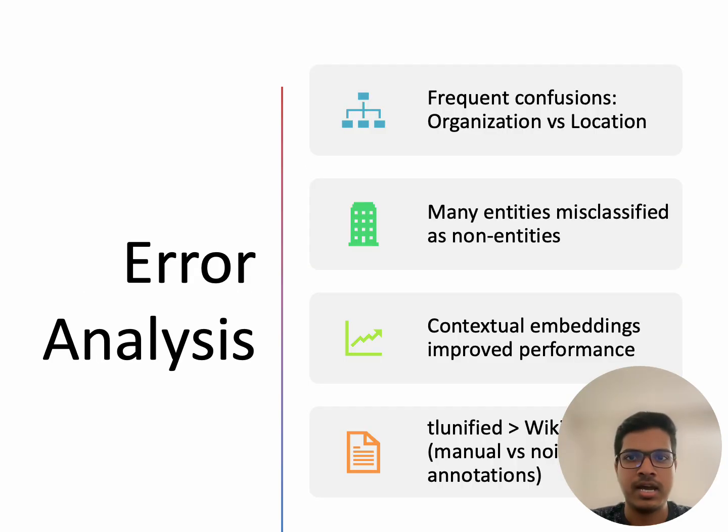Our experiments highlighted several key insights. Contextual embeddings consistently outperform static ones. Monolingual Tagalog models outperform multilingual ones, showing the importance of language-specific pre-training. The main challenge for all models was distinguishing between organizations and locations, which often share surface similarities. However, context-rich embeddings significantly reduce these errors, emphasizing the value of contextual information.